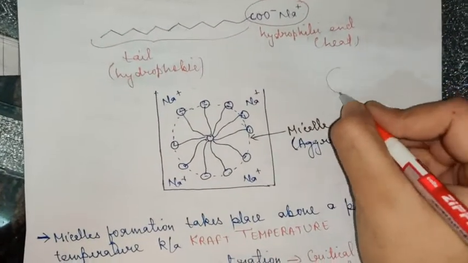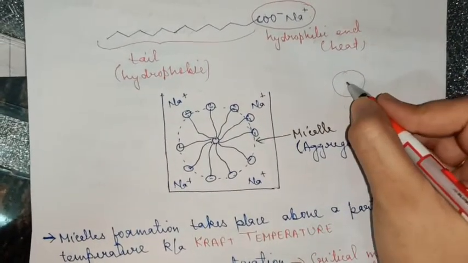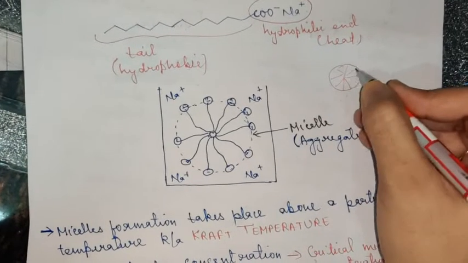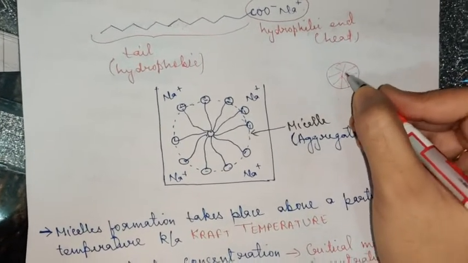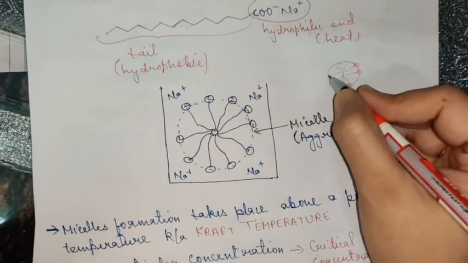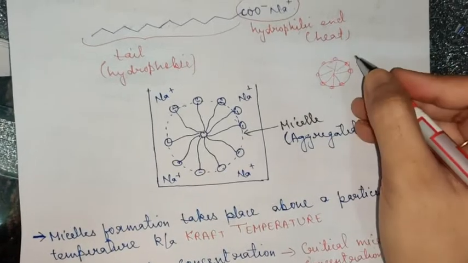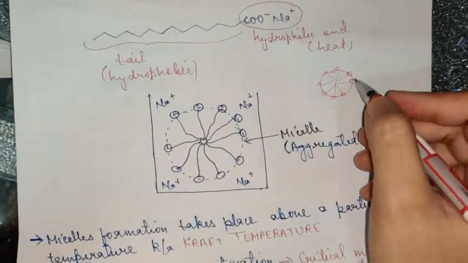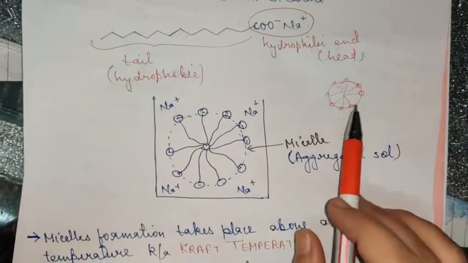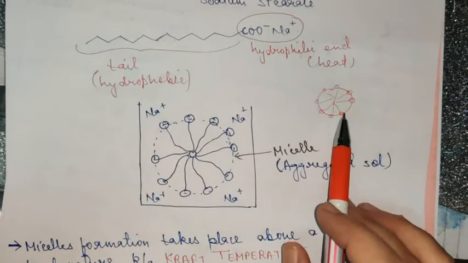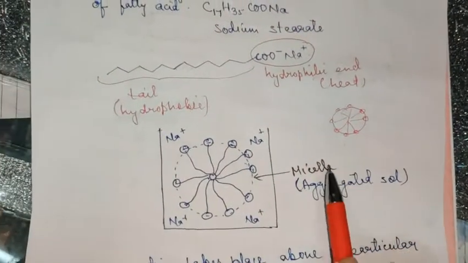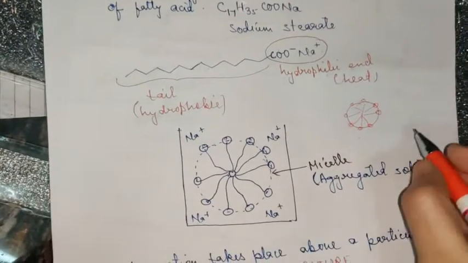So basically, micelles are what? Micelles are globe-like structures in which the hydrophobic end or the tail orients itself towards the center so that it is away from the water, whereas the ionic parts orient themselves towards the outside such that they are exposed to the water. This type of aggregation is known as micelle, and it is an example of associated colloid, a very important example of associated colloid. It can be asked in your exam also. Please children, be thorough with this, and I explained this in class 10 also.